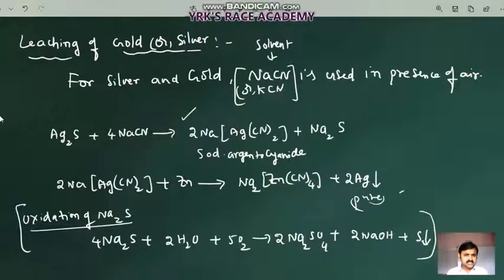There is an oxidation reaction also which takes place, in which the sodium sulfide obtained in the first step of the chemical reaction is oxidized in the presence of air into sodium sulfate, and sulfur also gets precipitated in this reaction. This is a side reaction, but the two main important chemical reactions you have to write in the examination are these two for extraction of silver. This process is called the MacArthur Forest process. It is used for gold also. Okay, we'll see gold in the next step.